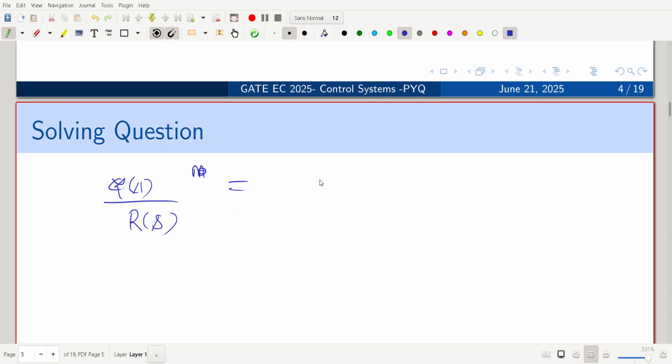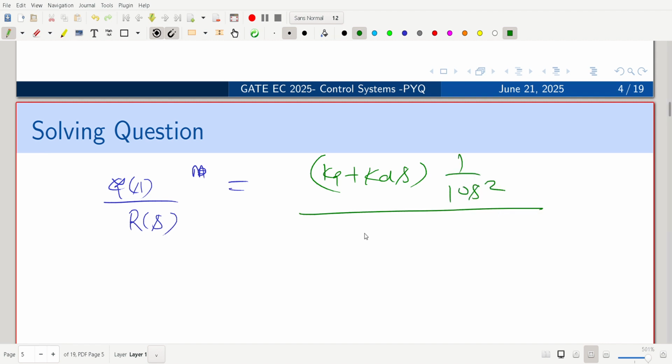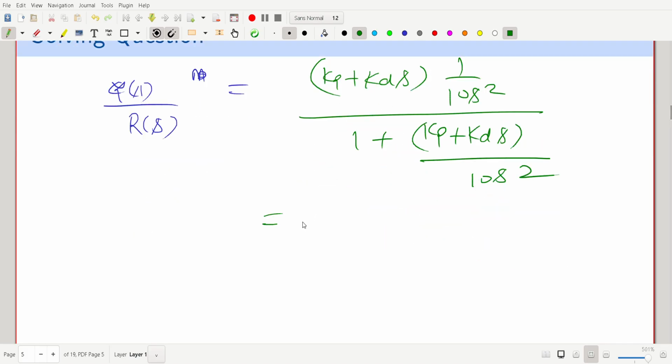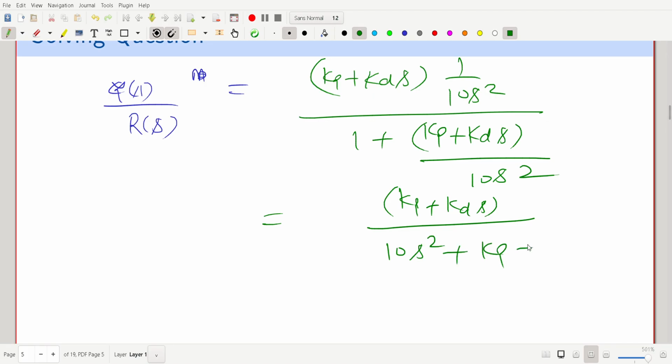So here PD controller means Kp plus Kd into S, and 1 by 10 S square, this is our system. So the closed loop transfer function is Kp plus Kd S divided by 10 S square plus Kd S plus Kp.